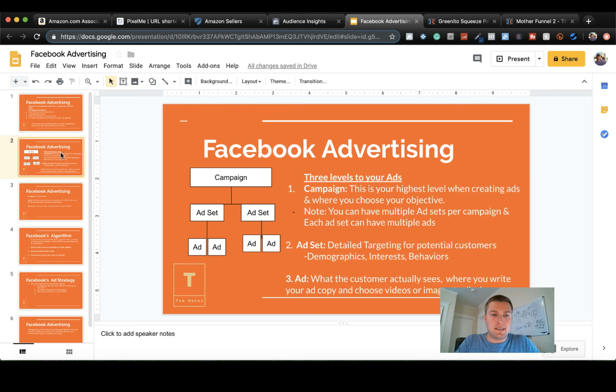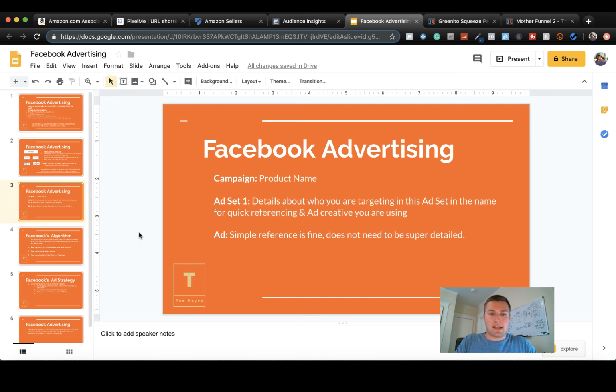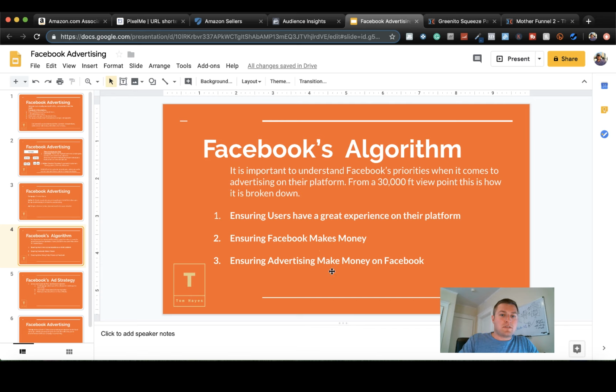Because as you can see here, under this campaign, you can have 2 ad sets, you could have 4 ad sets, you could have 8 ad sets, you can keep going, all right? So this isn't necessarily how everything is laid out, but this is how I would break this down from a very high level, all right? And there's one other thing that I do want you to realize.